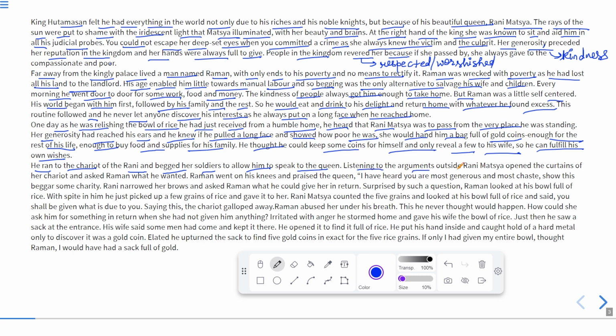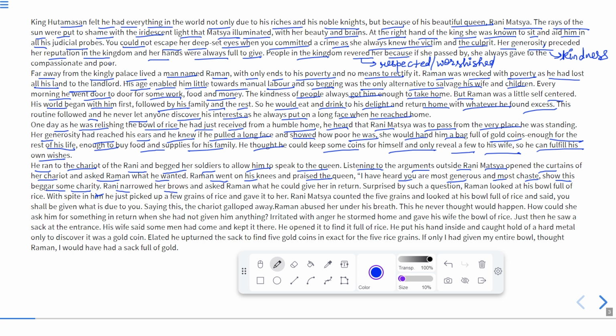Listening to the arguments outside, Rani Matsya opened the curtain of her chariot and asked Raman what he wanted. Raman went on his knees and praised the queen. I have heard you are the most generous and most chaste. It means you are very kind. Show this beggar some charity.